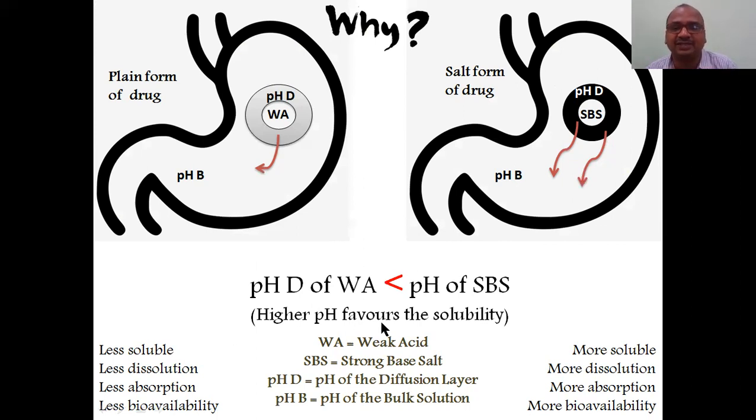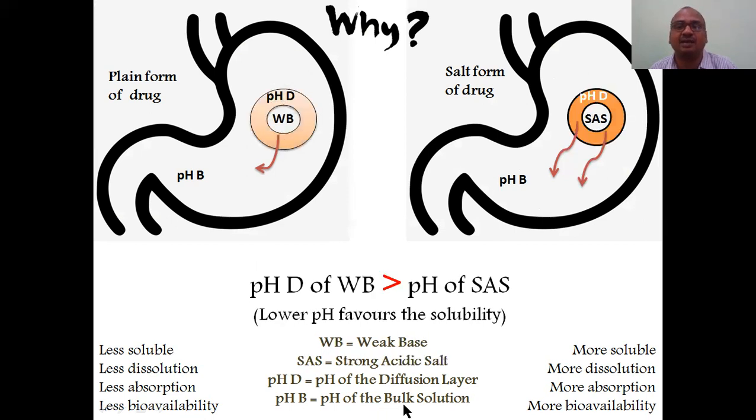So since it is having a higher pH, it favors the solubility. That's why here you can see 2 arrow marks I have made. See here, only 1 arrow mark. Here 2 arrow marks, because more dissolution. So more soluble, more dissolution, more absorption, more bioavailability. Here less soluble, less dissolution, less absorption, less bioavailability. Okay, pHD is nothing but the pH of the diffusion layer, pHB is equal to the pH of the bulk solution.